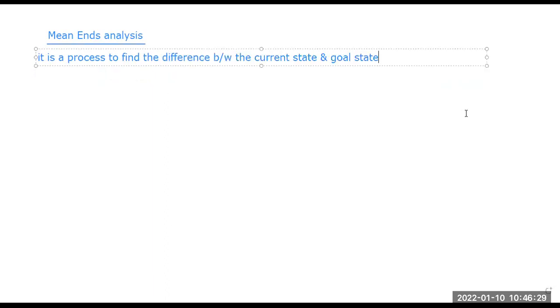Current state and goal state are the two states that we need to deal with. The current state is where we are standing right now, our position right now, and the goal state is what we need to achieve. So what is the gap between the goal and the current state? It means what more we need to do to reach our goal state. Means-end analysis is the technique that helps us reach our goal state.